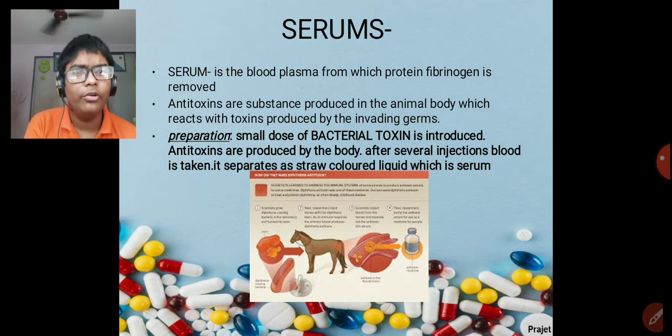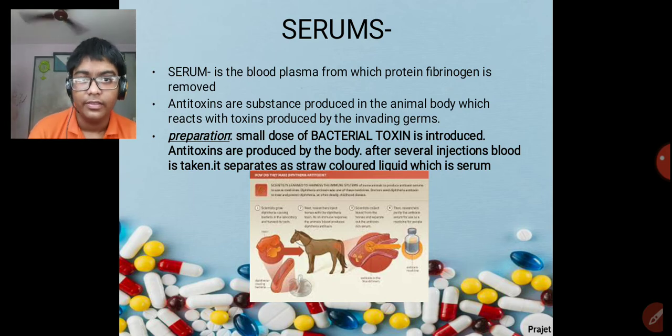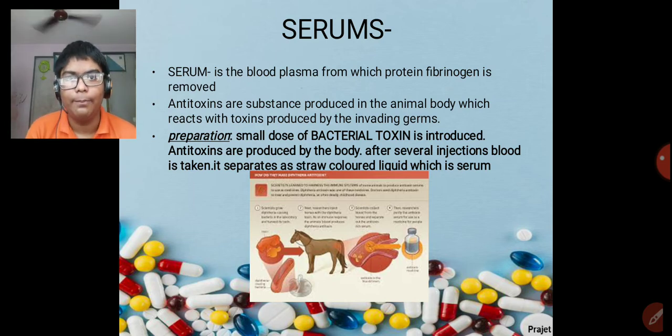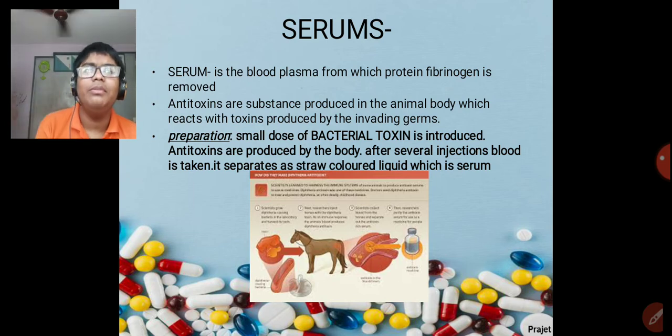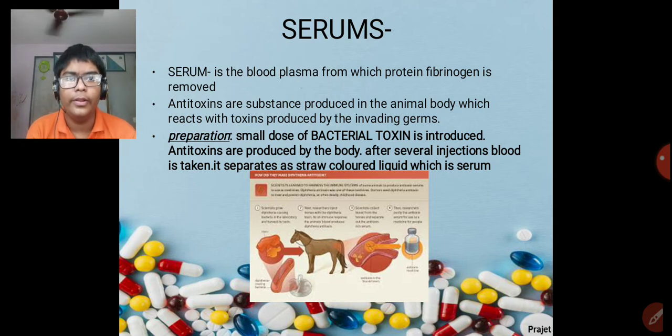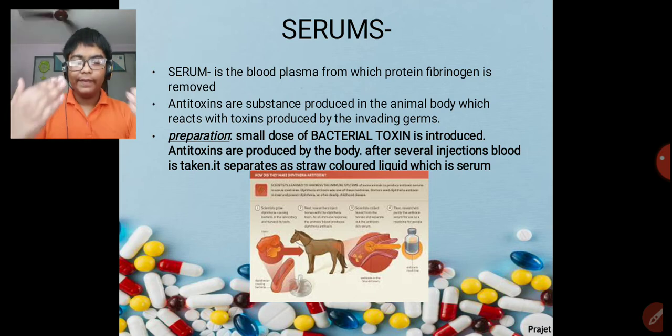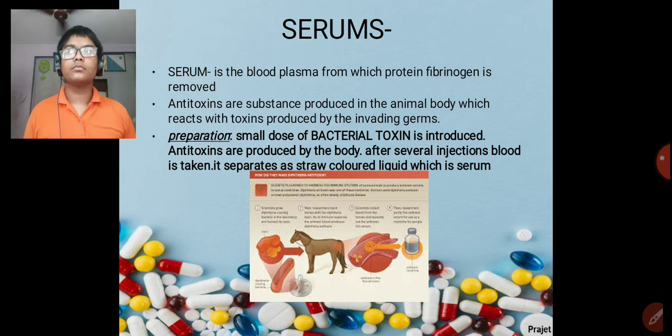Now, how are these serums prepared? A small dose of bacterial toxin is introduced into the body. Toxins, what do we know? The poisonous substance. When this poisonous substance is introduced in the body, the antitoxins are produced by the body. That means when invading germs come in, the body starts making antitoxins to kill those toxins. After that, several injections are given. This process is not very short. Of course, many injections are given.